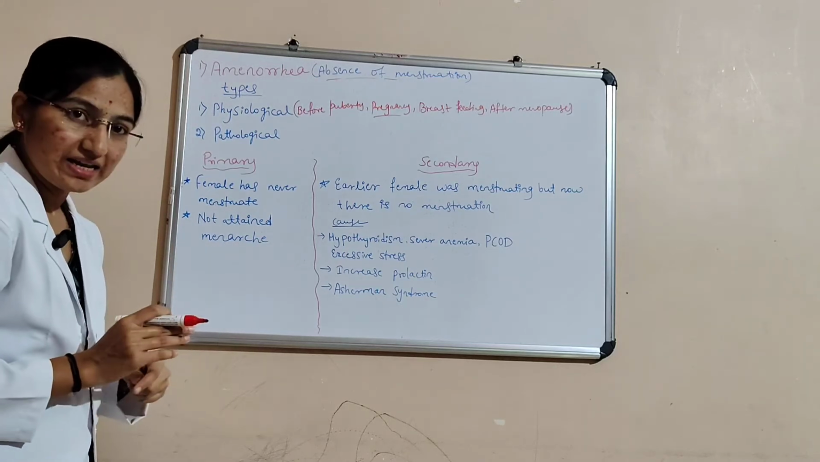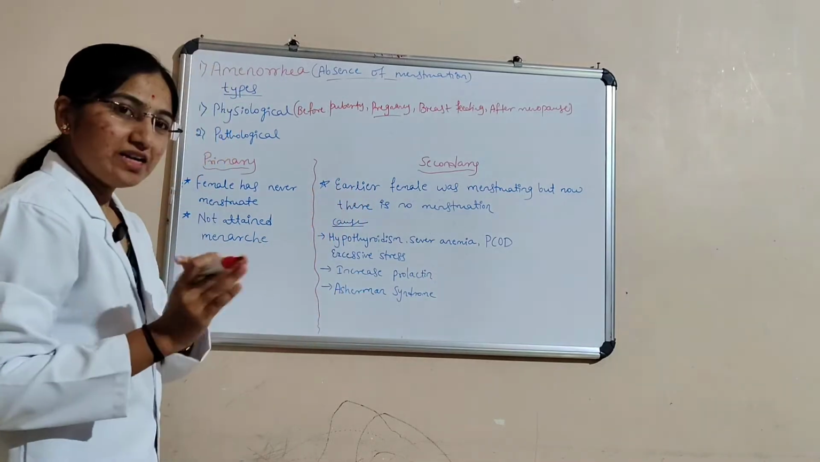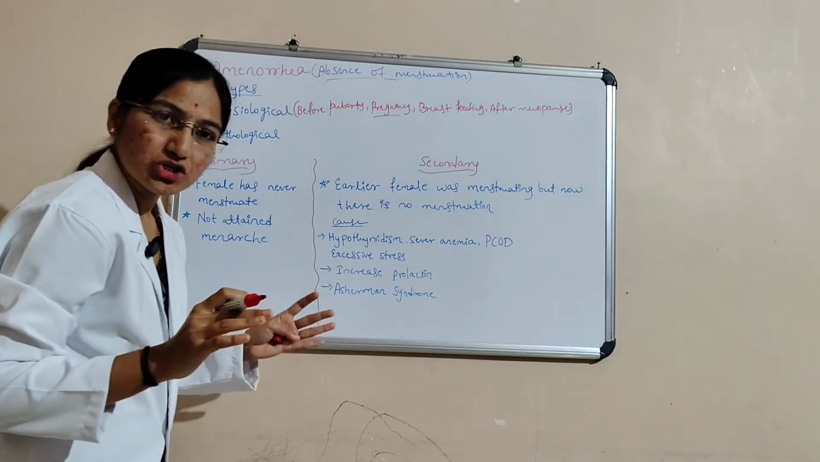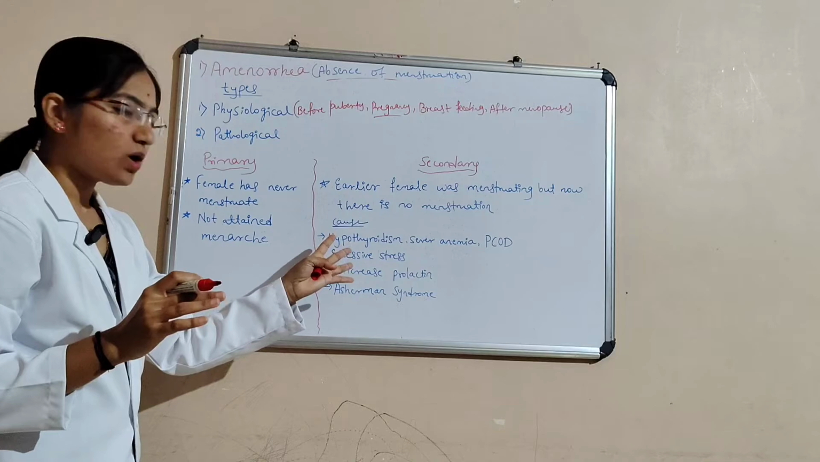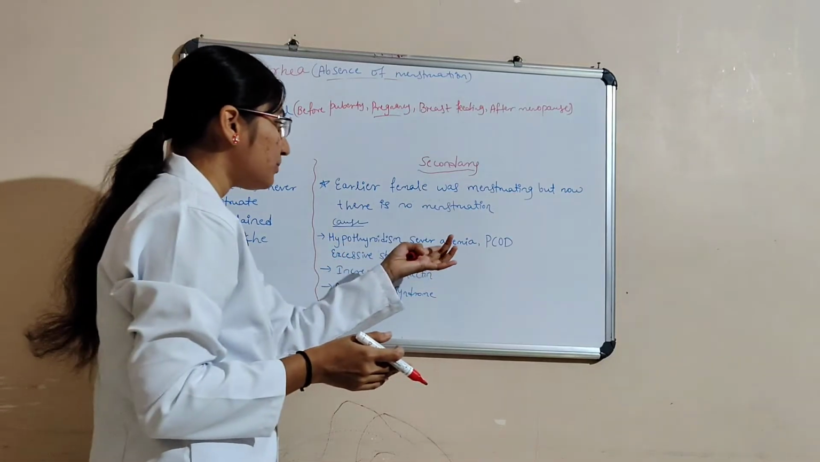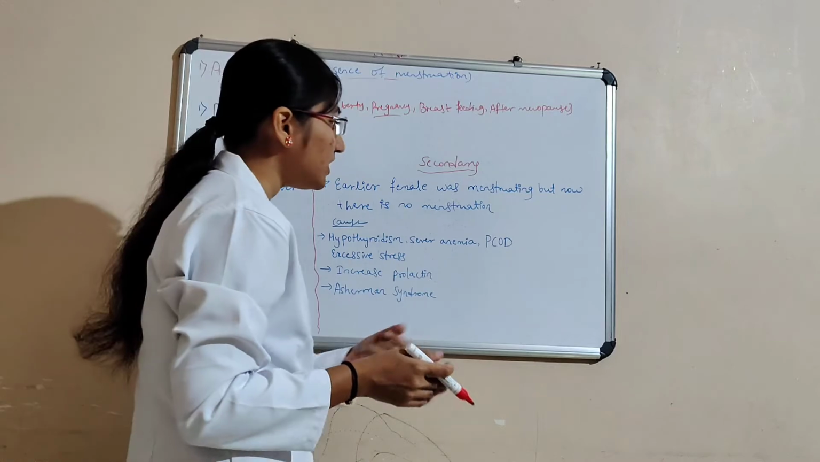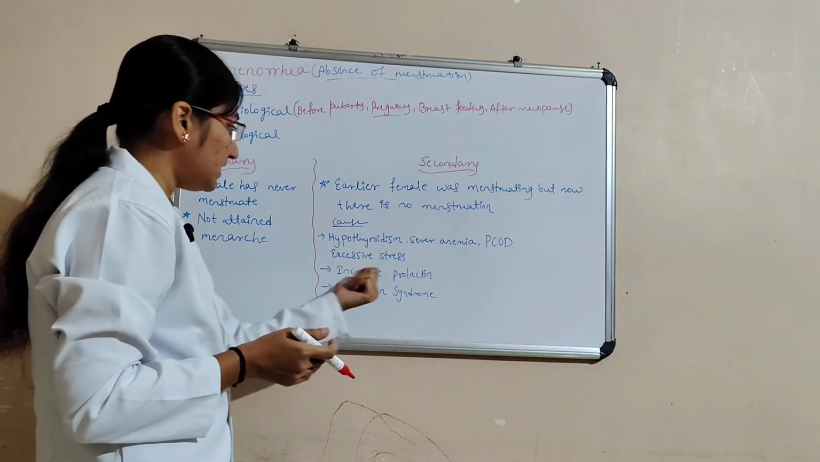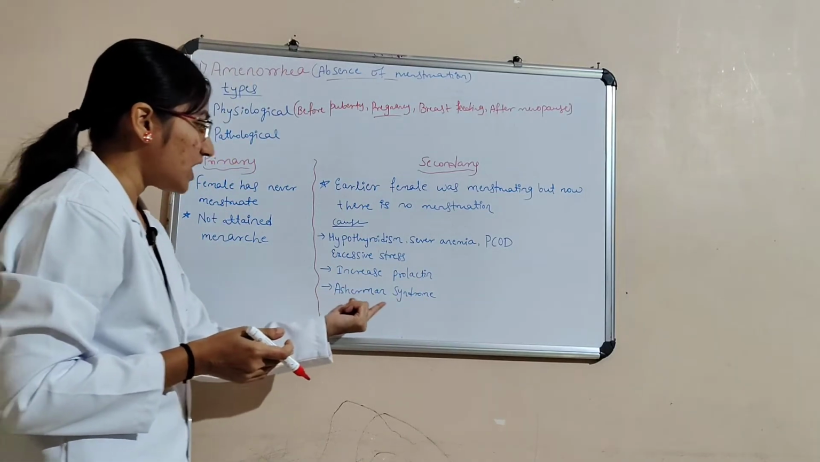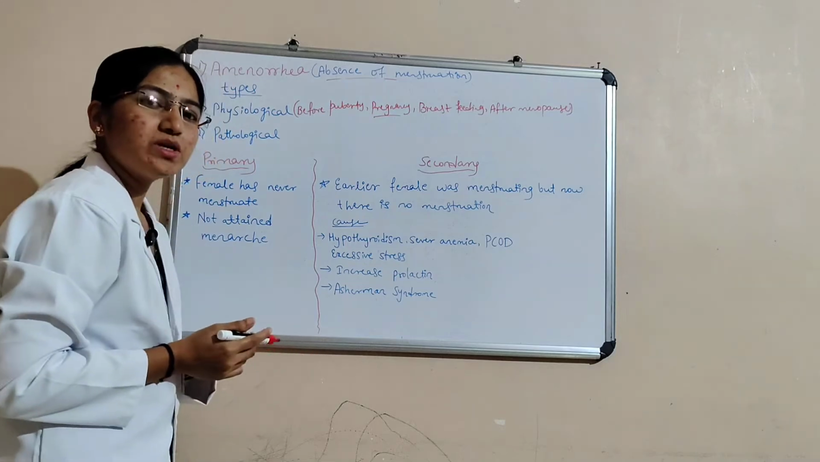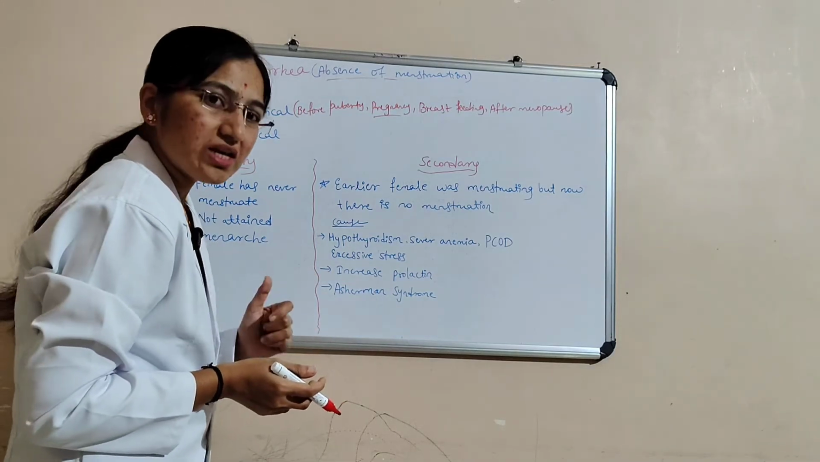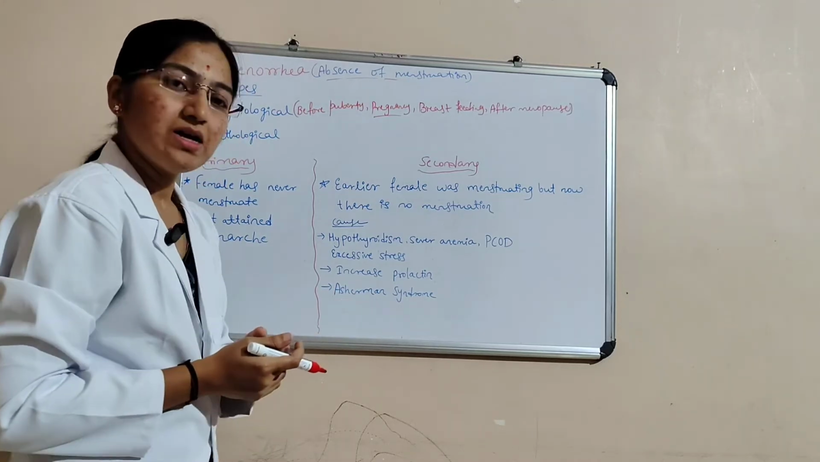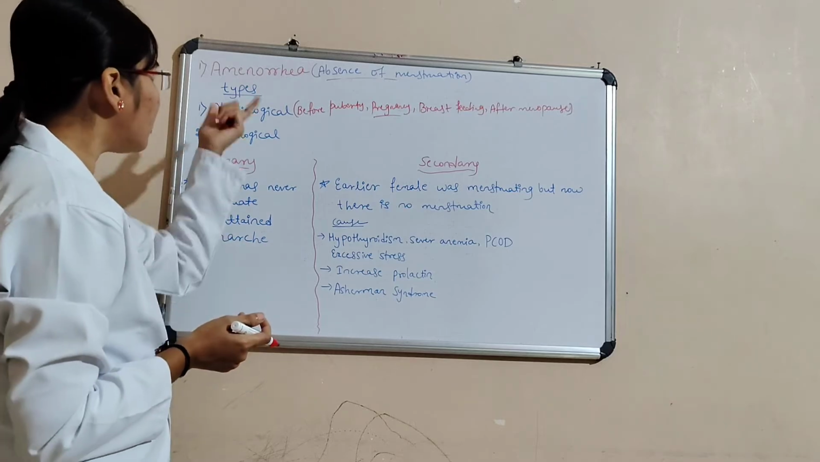Next we will see the secondary. Secondary amenorrhea means earlier the female was menstruating, but now there is no menstruation due to a cause. The causes may be hypothyroidism, severe anemia, PCOD, that is polycystic ovarian disorder, excessive stress, increased prolactin level, and Asherman syndrome. Asherman syndrome is nothing but scar tissue present in the uterus. This is all about amenorrhea.